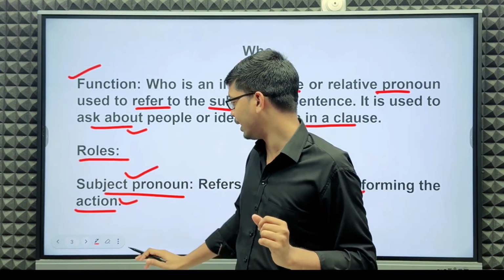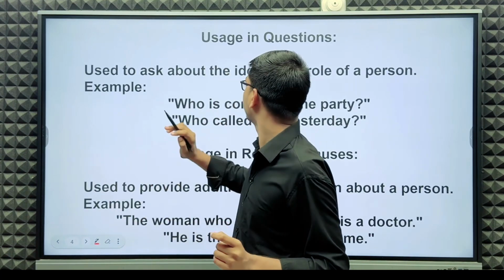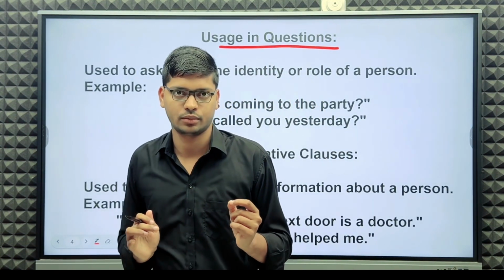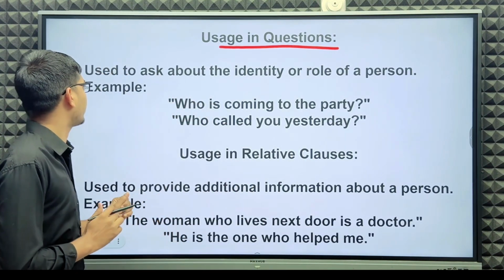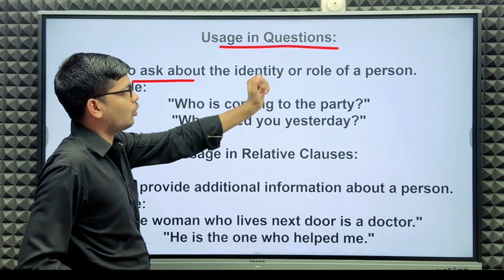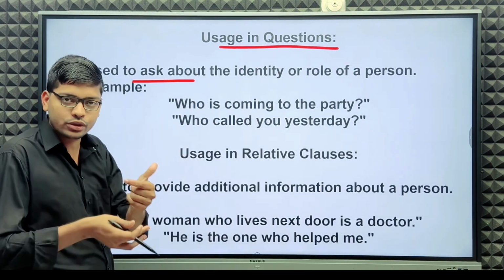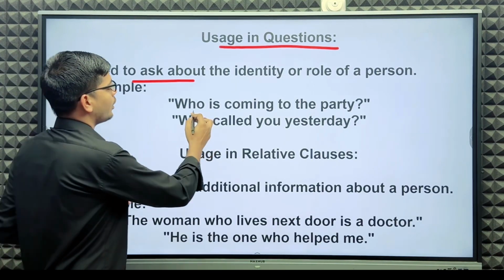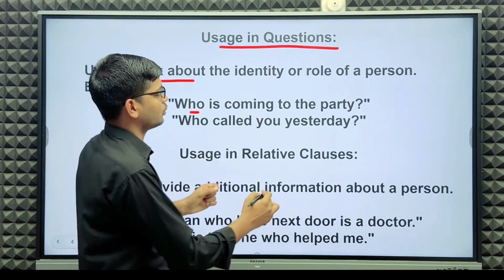Next, uses in questions of who. It is used to ask about the identity or role of a person. For example, who is coming to the party?